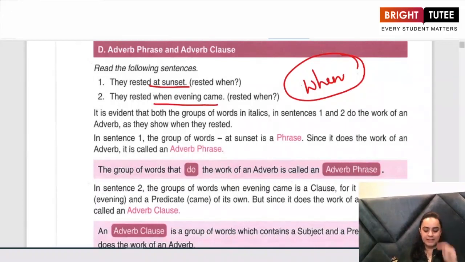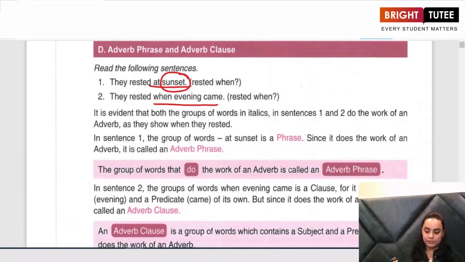Now look at these two sentences again. In the first sentence, the answer to our when was just one word, sunset. If I give you another example, for example, they came in the evening.